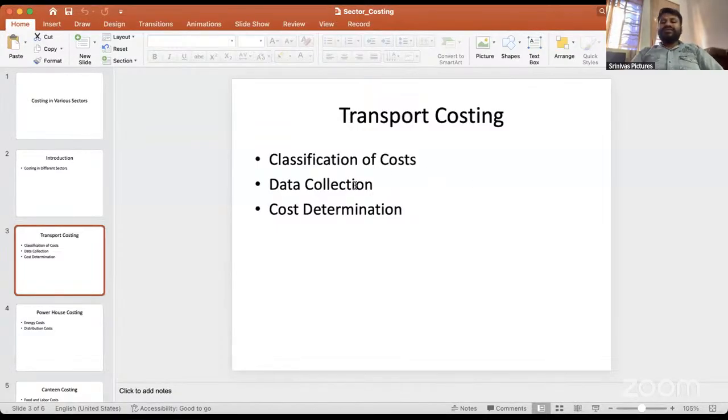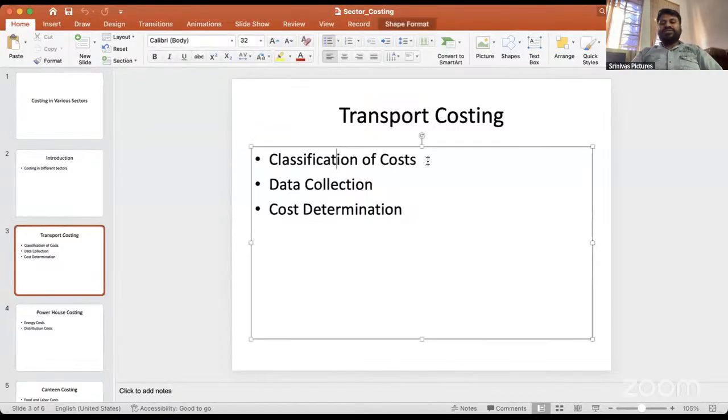All that relevant information we calculate. After that, we do the cost determination. Classification of cost means, in your textbook there are some problems relating to transport costing. Whatever cost is incurred, we segregate based on the nature of the cost: fixed, variable and semi-variable. After that, we determine the cost of the product.